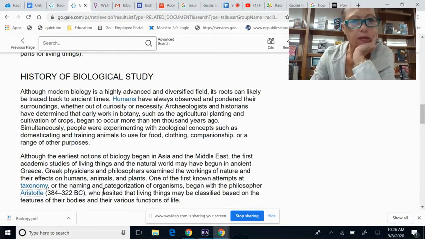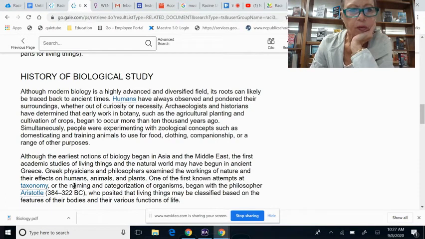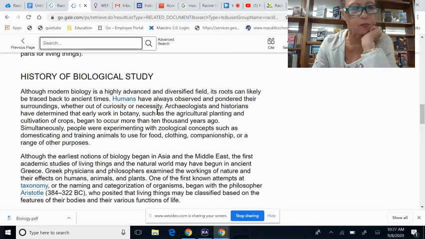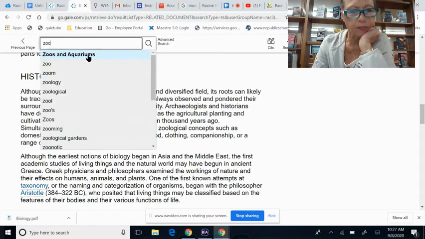So one of the things I liked about this article right here was that they have a lot of information about biology. So one of the things I thought I could do is use some of these different little phrases to do some more searches in Gale. For instance, they're talking about workings of nature and their effects on humans, animals, and plants, and taxonomy.